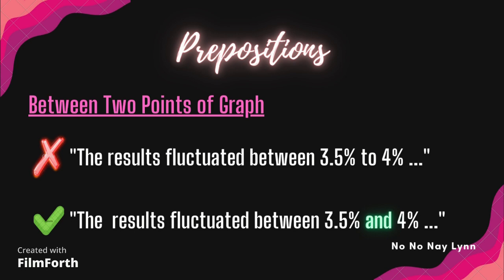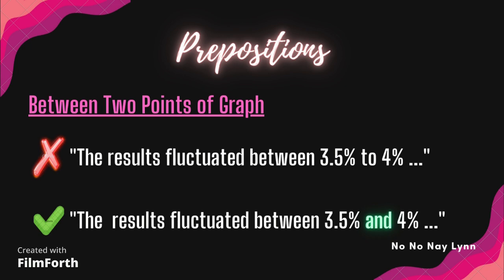For example, 3.5% and 4%. Okay, so starting from the point where the instability is taking place to the point where the fluctuation or the inconsistency ends and reclaims its consistency will be a period of fluctuation.